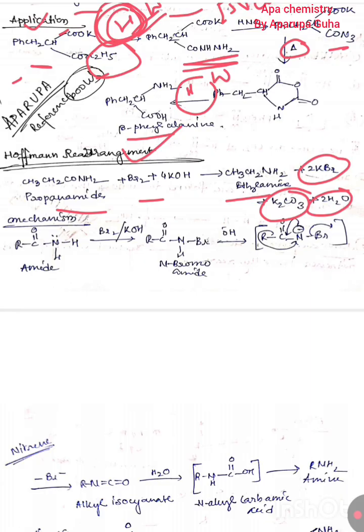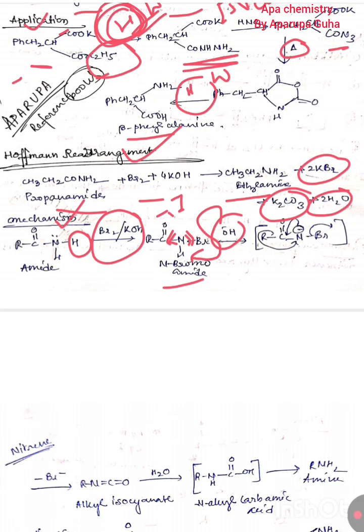Next one, mechanism. There must be an amide, Br2 KOH can be used, that is the Hell-Volhard-Zelinsky type step. Then one hydrogen is replaced by bromine, and then this OH abstracts the proton, this acidic proton. Why? Because on one side there is a carbonyl group, on the other side Br is there. So there is a high minus I effect, and Br also shows a minus I effect. That's why this hydrogen is much more acidic.